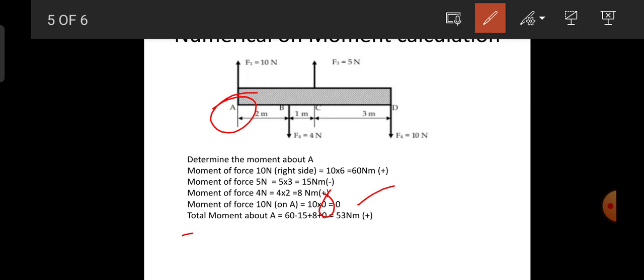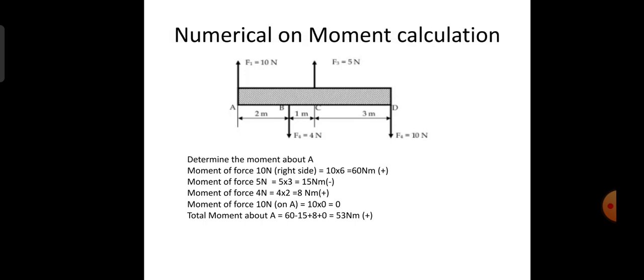Therefore the total moment is the summation of these moments: 60 minus 15 plus 8 plus 0. So it is equal to 53 Newton meter, which is a positive moment. Therefore it is in the clockwise direction. Always the clockwise moments are considered to be positive and anti-clockwise moments are considered to be negative.